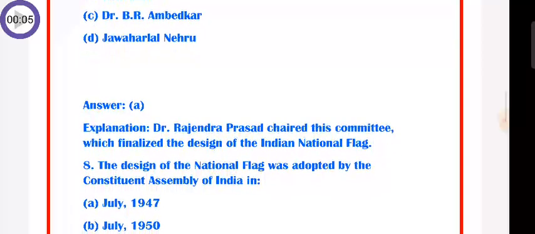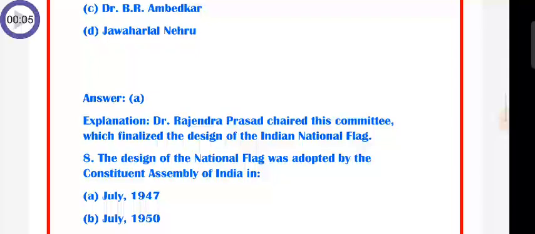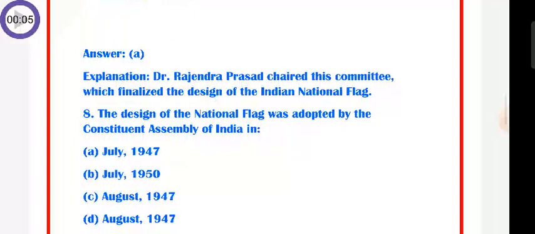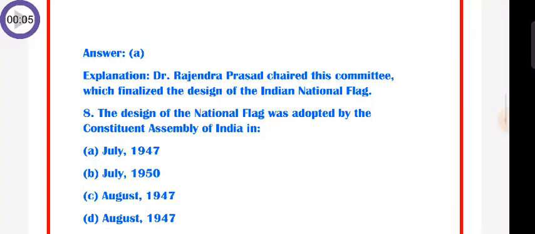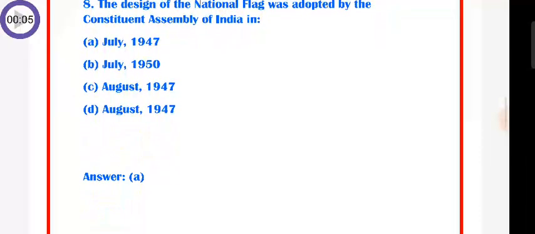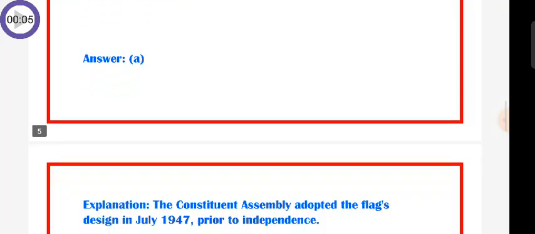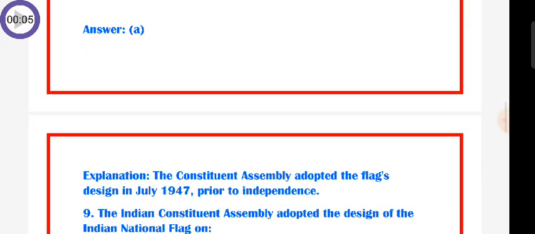Question number 8: the design of the national flag was adopted by the Constituent Assembly of India in A. July 1947, B. July 1950, C. August 1947, D. August 1947. Answer is A. July 1947. The Constituent Assembly adopted the flag's design in July 1947 prior to independence.